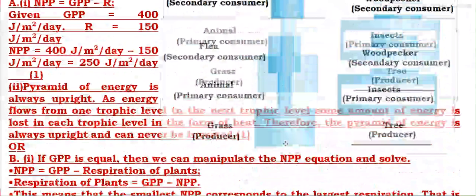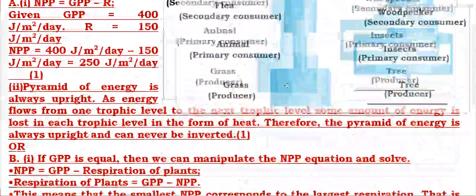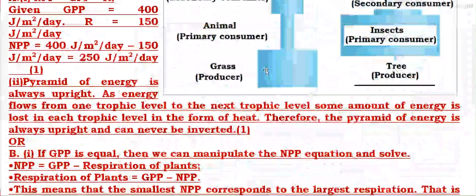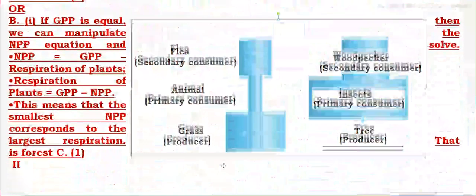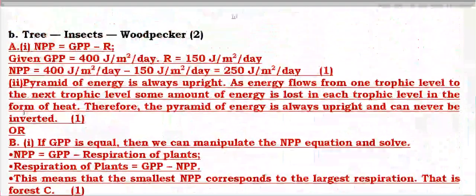In this, if we see GPP 400 and 150, so NPP will be the difference of these, 250 joule per meter square.